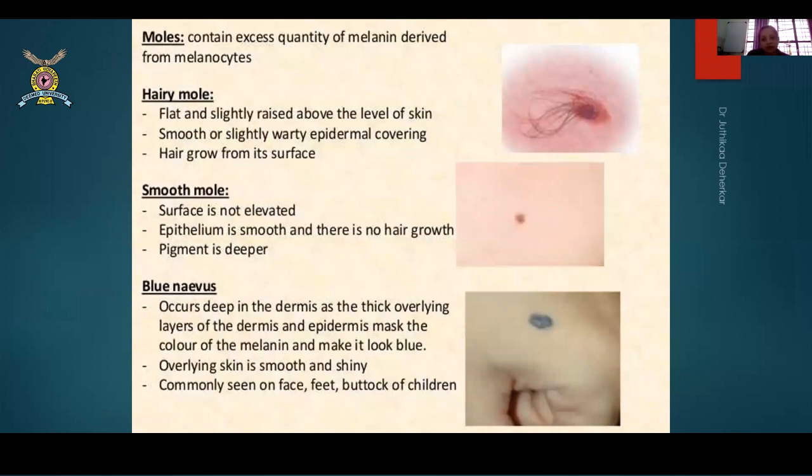Next are moles. Now here regarding nevus, of course, there are multiple things that you should know in a nevus. So I thought we'll put up this. So moles are the ones which contain an excessive quantity of melanin from the melanocytes.